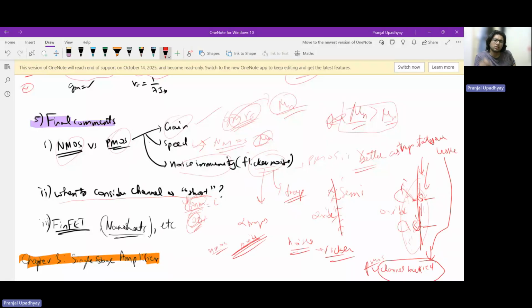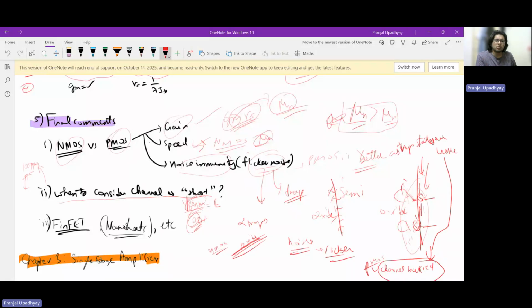For minimum technology nodes, if I'm recalling correctly, up to 100 nanometers you can still comfortably ignore short channel effects, but below that, short channel effects really just shoot up. But again, what is short and what is long is a relativistic concern. These are the typical value ranges.